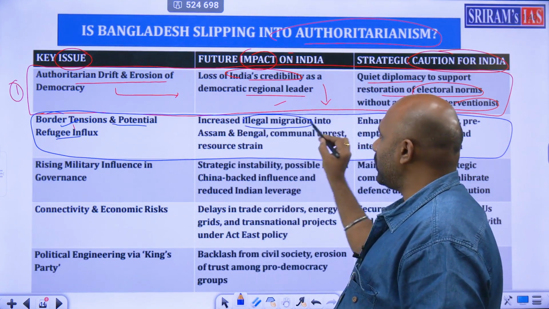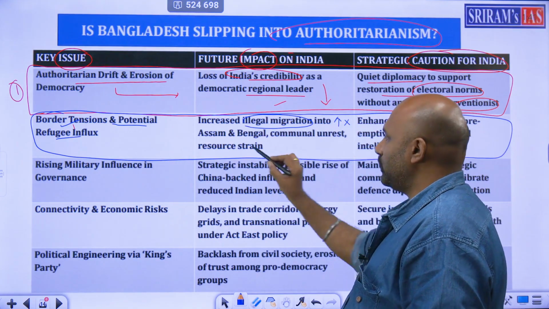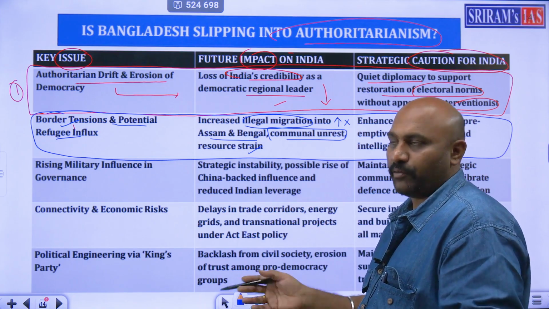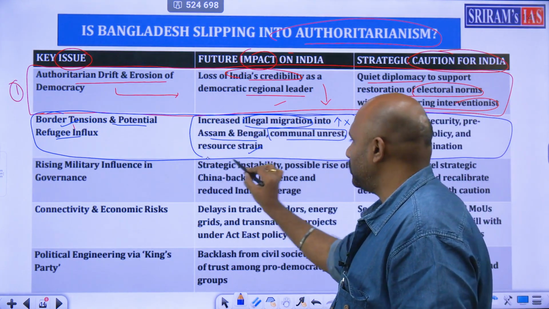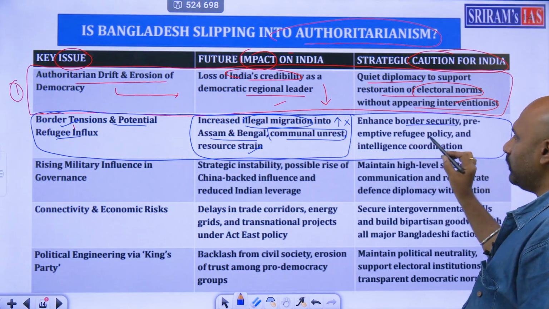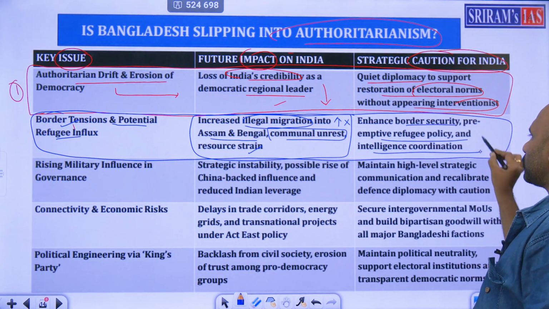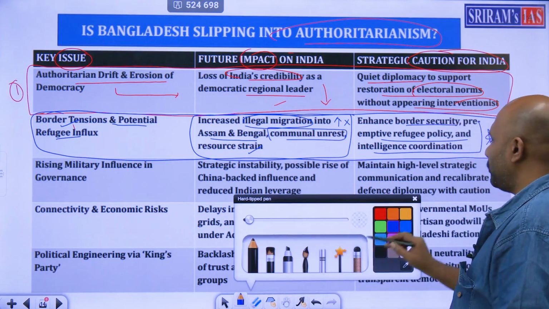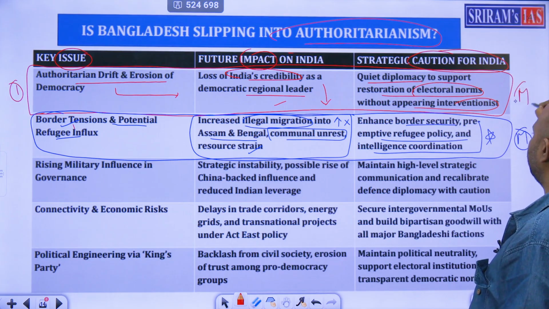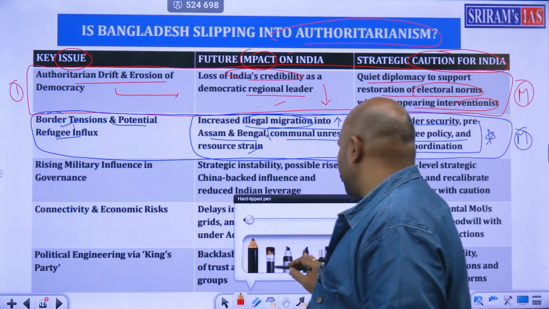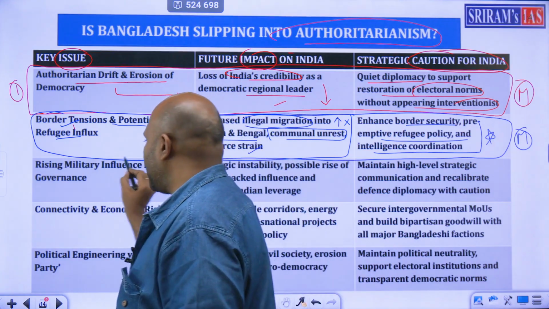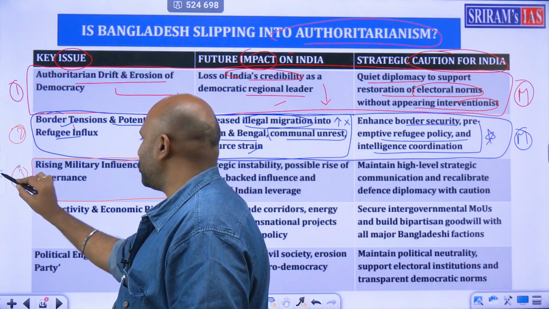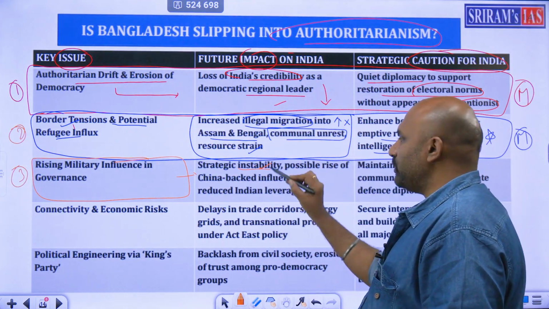Illegal migration will increase terribly. It's a big problem, like in Assam and Bengal, and communal unrest will again start forming. So these are the major points that you have to mention. Because of this, we need border security, a preemptive refugee policy, and intelligence coordination. All these points have to be mentioned in your mains. These are points you should directly mention in mains. So this is another issue. The next issue is rising military influence in governance. This is the third point that you have to mention. Strategic instability will rise.